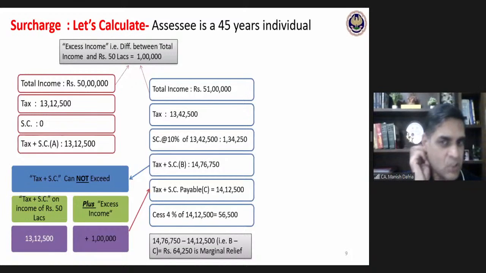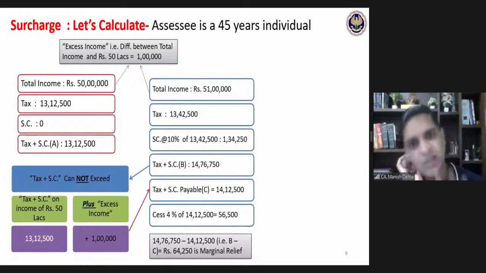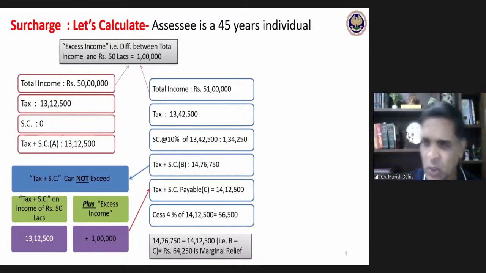Now, just to test whether you have got this idea absolutely clear in your mind or not, let's throw a question for you to do a calculation, a very simple kind of question. Simply change this question a little bit. Total income is 51 lakhs of rupees.